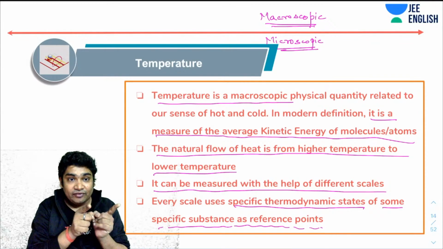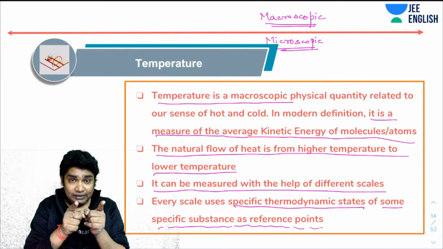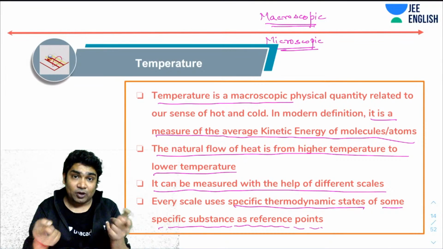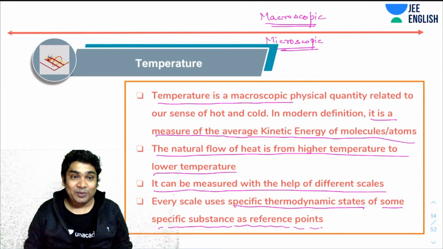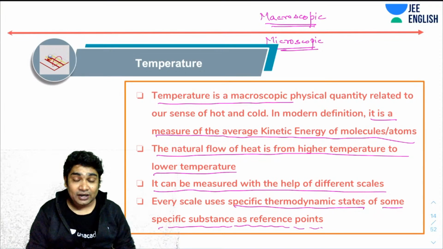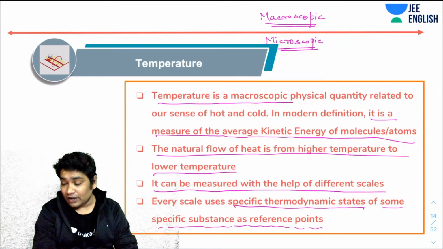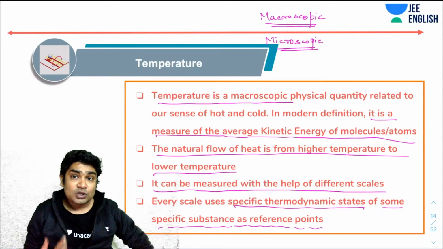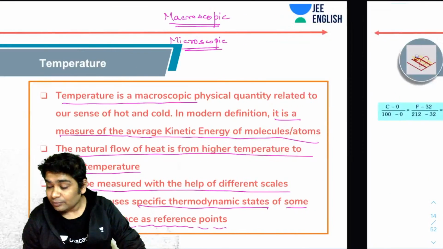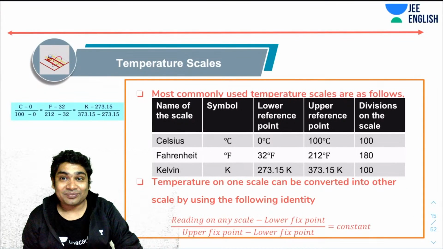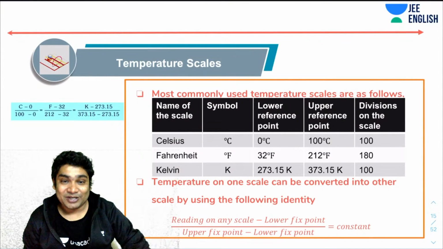Now with this reference, I can measure all the lengths. Any length that is double this length will be called 2 meters. Triple this length would be called 3 meters. So whenever you are devising a scale for any measurement, you need a reference point. Every temperature scale uses some reference points. We'll talk about that. So let's talk about the commonly used temperature scales.